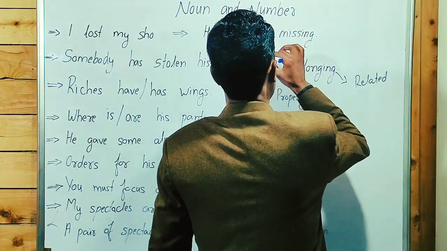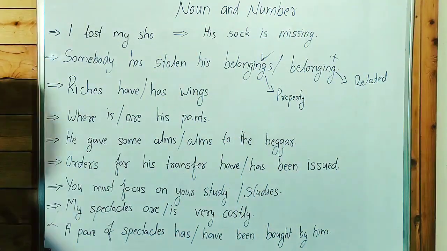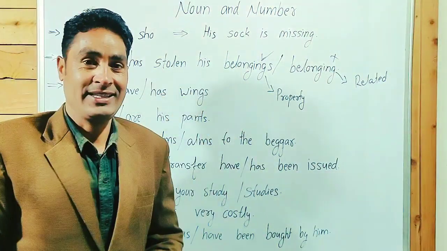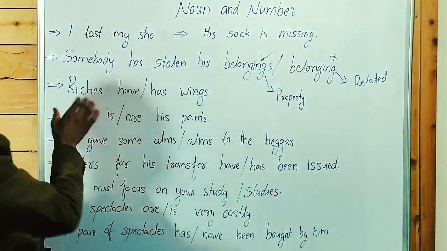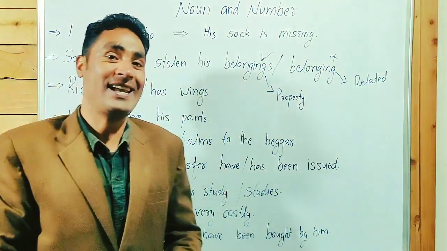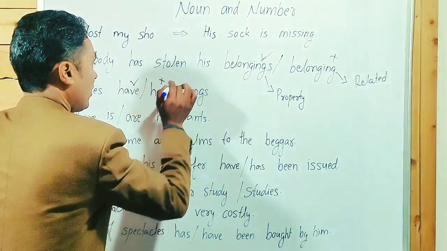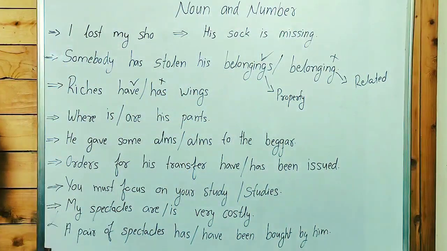So the correct answer will be belongings, not belonging. Somebody has stolen his property. It means belongings. Riches has or have wings? There is a saying, riches have wings. Always plural, not has. Riches have wings.